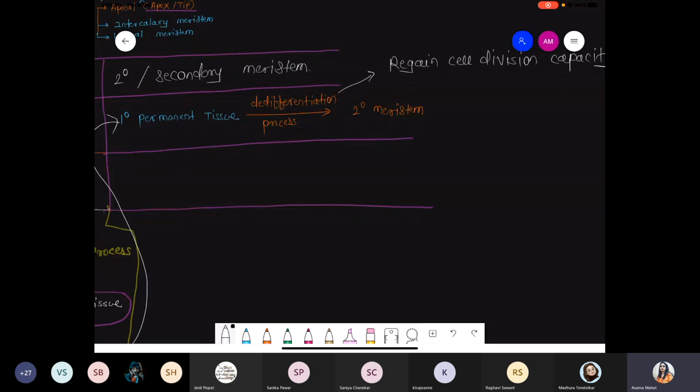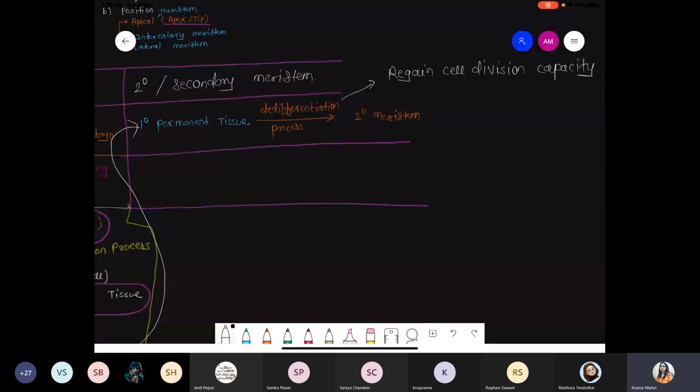Okay. And second point, where does such a type of secondary meristem form? That secondary meristem forms at the later stage of plant development. Second point, ये कब form होगा? So definitely secondary meristem gets formed at later developmental stages of plant development.